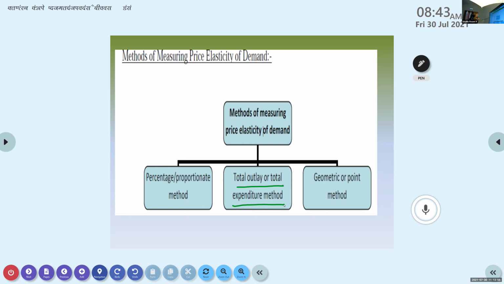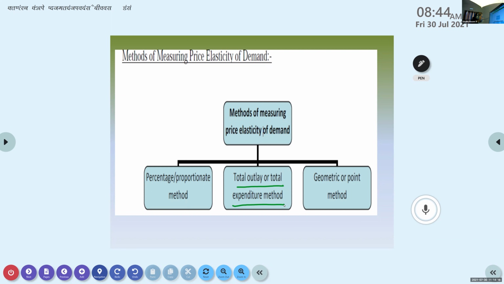When the price increases, quantity demanded decreases; when price decreases, quantity demanded increases. So demand is responsive to price, and how much we spend, more or less, is what we call the total outlay or total expenditure method.